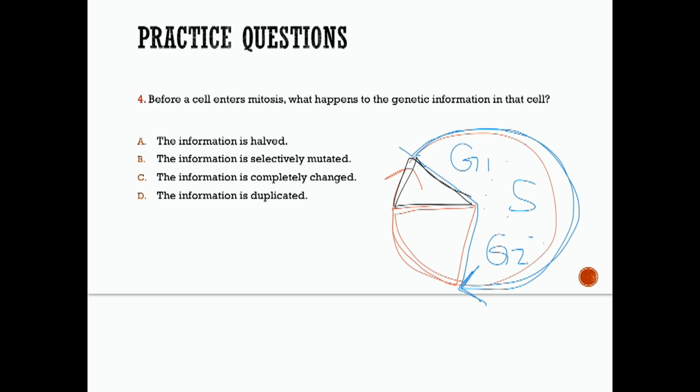Okay, so if you remember something about the S phase, something was synthesized or made. Remember that DNA was duplicated, DNA was replicated, it was synthesized. So before a cell can even enter mitosis, this phase here is the PMAT of mitosis, and here we have cytokinesis, and right here is the long interphase phase. So before a cell can even enter mitosis, what happens to the genetic information? What happens to the DNA? Remember, that information, that DNA is duplicated, it's replicated.